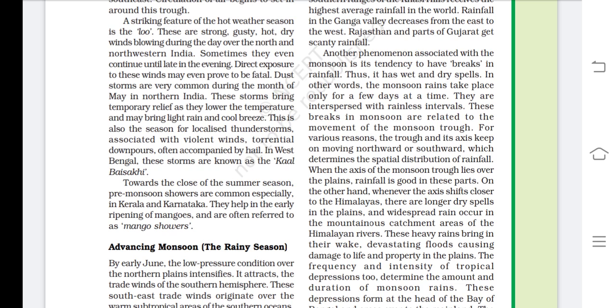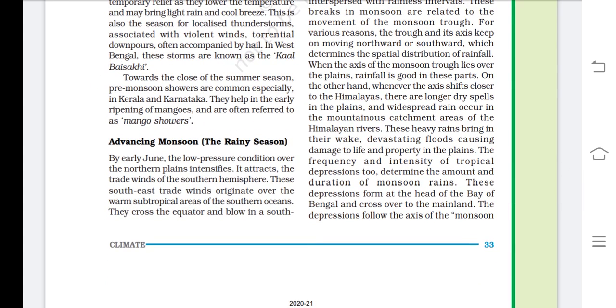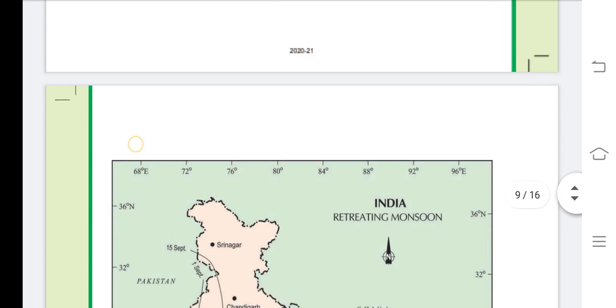These heavy rains bring in their wake devastating floods, causing damage to life and property in the plains. Where there is much rainfall, there are many more problems and much more destruction. The frequency and intensity of tropical depressions determine the amount and duration of monsoon rains. These depressions form at the head of the Bay of Bengal and cross over to the mainland. The depressions follow the axis of the monsoon.